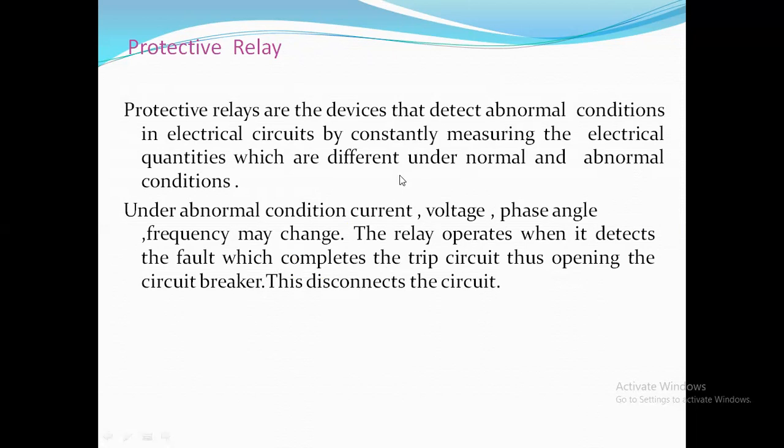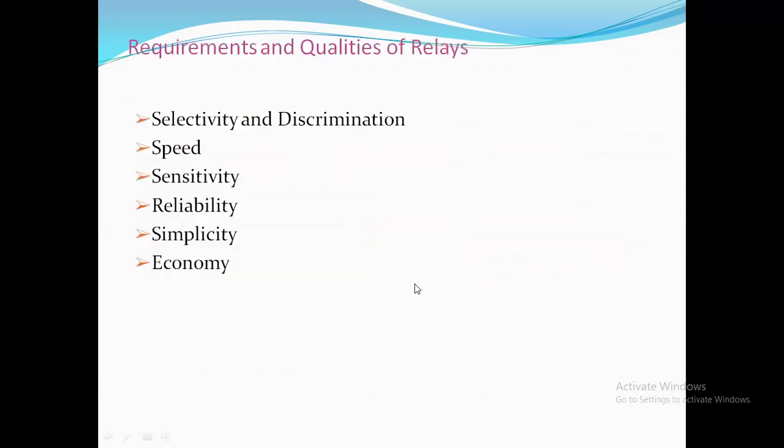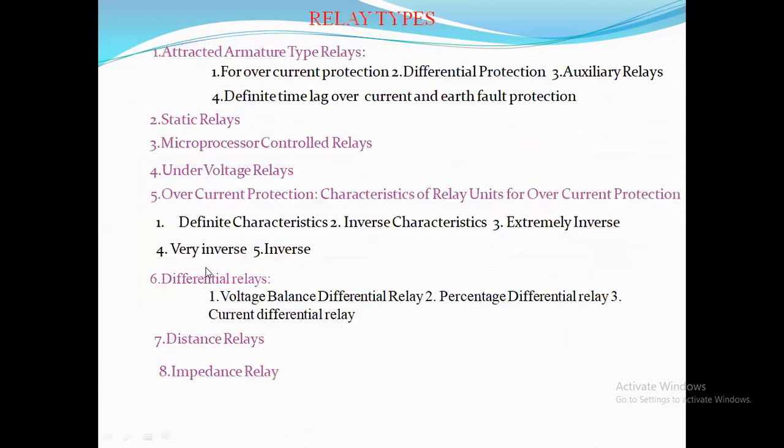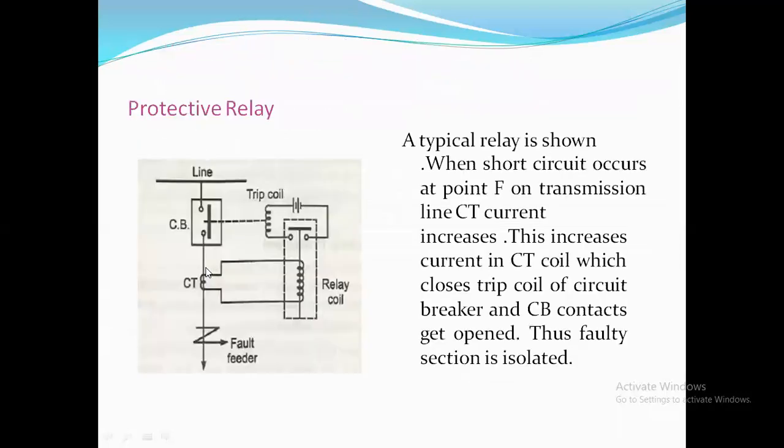When an abnormal condition is detected in the system in comparison to the existing parameters, then the relay will consider there is a fault inside the system. Therefore, that fault signal will be given to the circuit breaker through the trip circuit. So the circuit breaker will be acting accordingly. This is how the protective relay works.